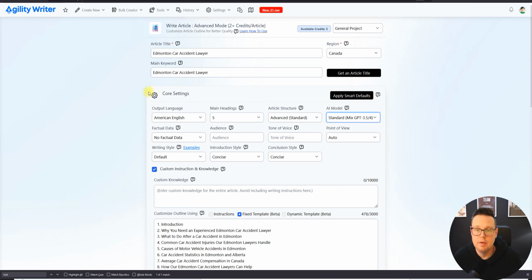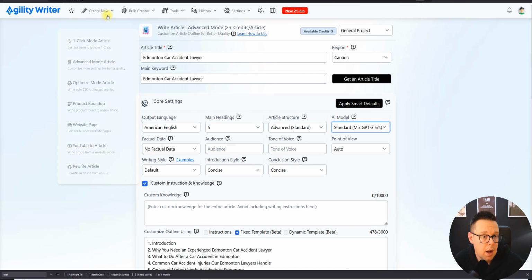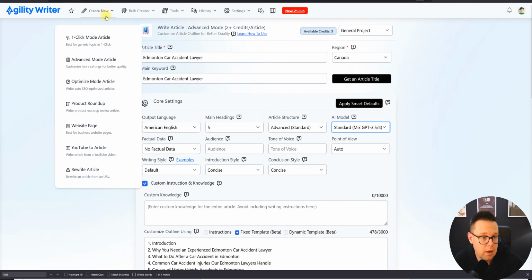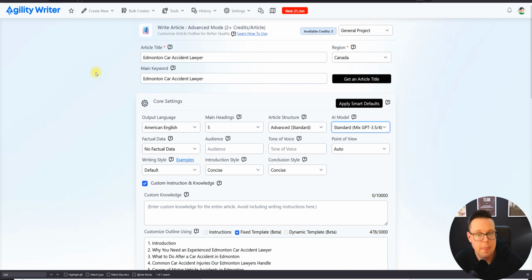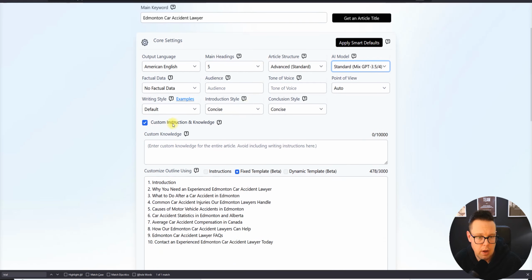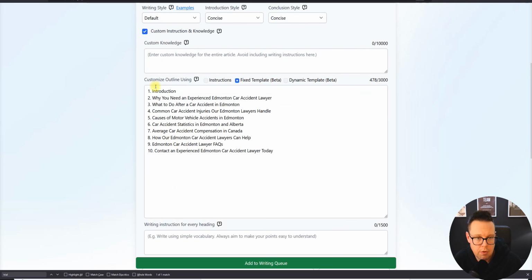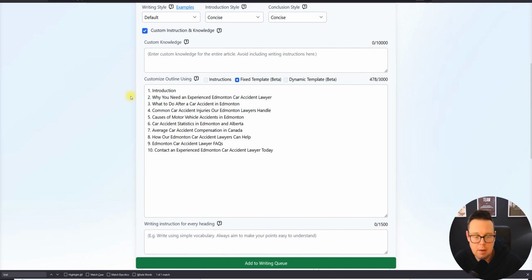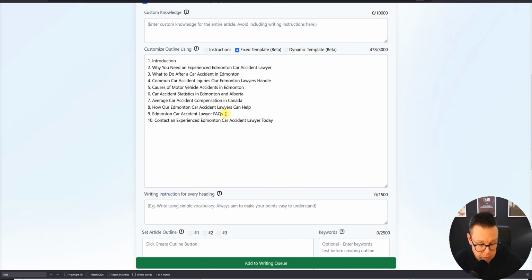Okay, let me take you through the settings here in Agility. I like to use the create new and then advanced mode. And inside advanced mode, I have clicked here on the custom knowledge. So you need to enable that. For the outline, you then say fixed template and you copy and paste this template that we have just created.